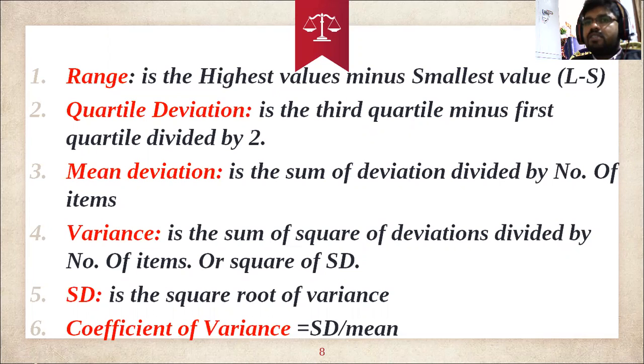The terminology is the same here. The range is the highest value minus the smallest value, the difference between the largest value and the smallest value. Is it clear?